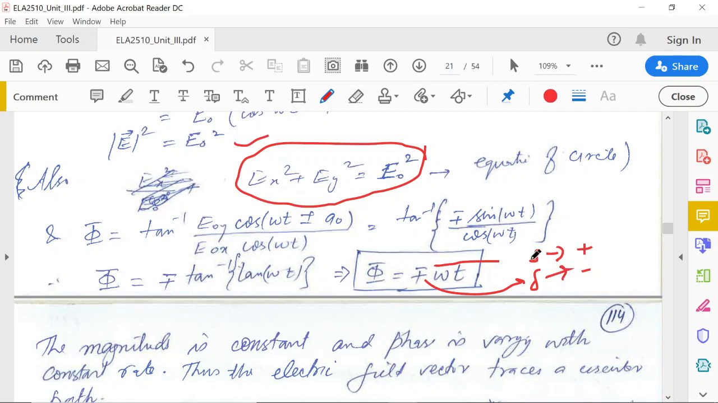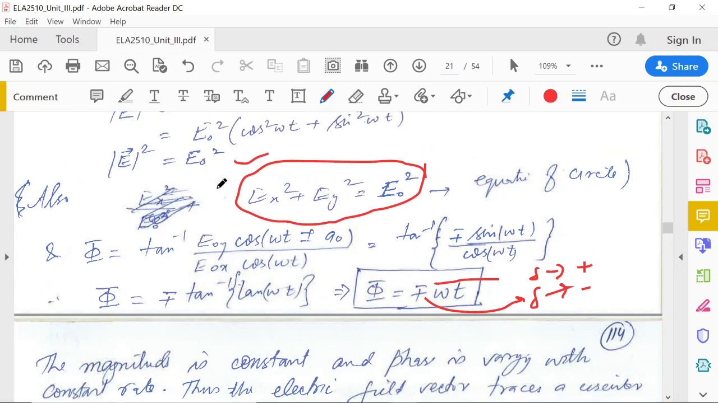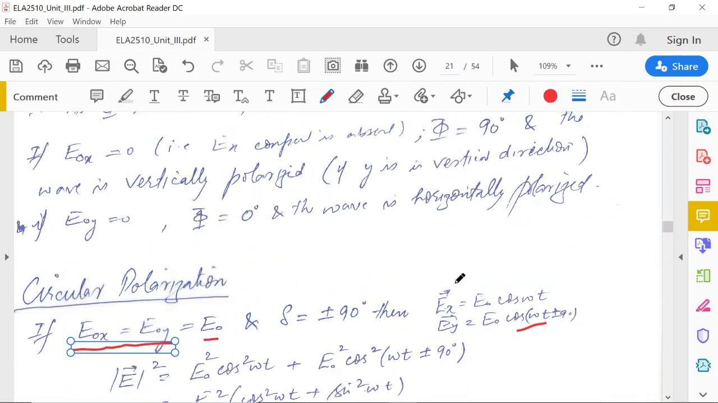So if delta is positive, this will come out to be negative. If delta is negative, then it comes out to be positive. Signs will be reversed here. So what this means is that now this phase angle phi is a function of time. It is a linear function of time, and as the time passes, this value changes with time linearly. So now the phase is a function of time, and the magnitude is constant. So what will happen? This will make a circle.